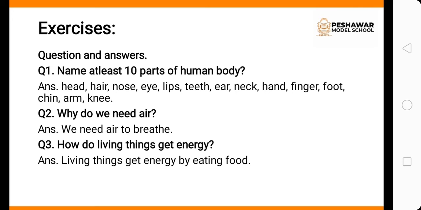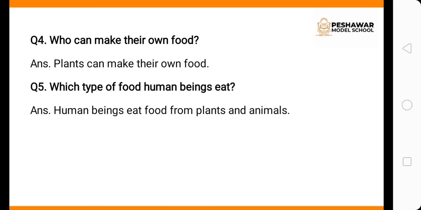Question number 2 is why do we need air? We need air to breathe. We need air to survive. Question number 3 is how do living things get energy? Living things get energy by eating food. Question number 4 is who can make their own food? Plants. We know that only plants can make their own food.